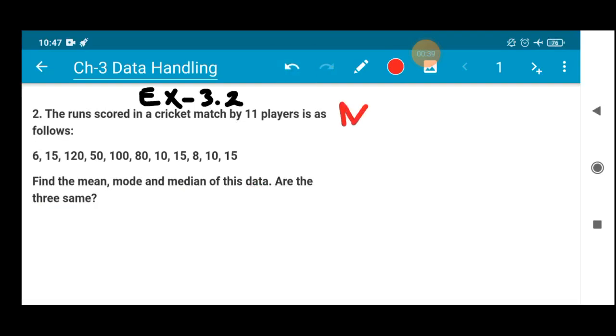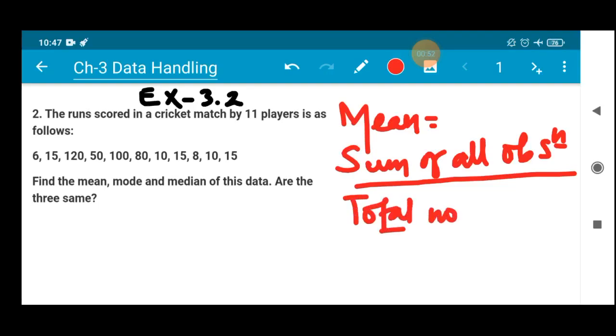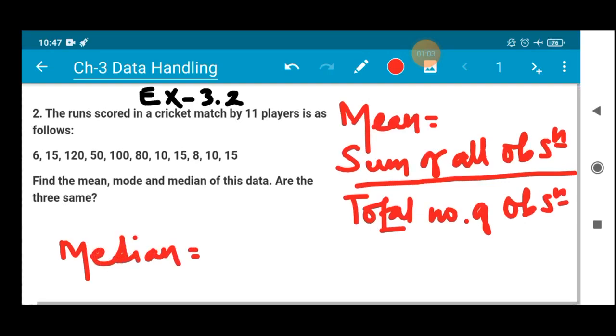So mean, you all know, from the very beginning we are doing about mean. Mean means sum of all observations divided by total number of observations. Yes, so this is the mean, right? And median means the middlemost value. Median, I have given you the formula.